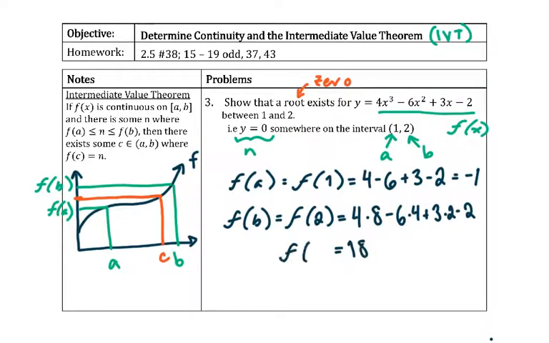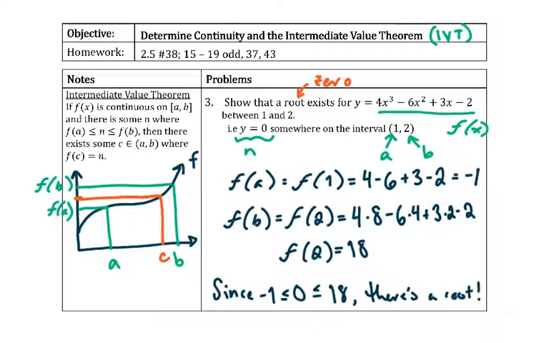If you don't believe me, I'm just going off of my notes from last year, so honestly, if you don't believe me, please check. You might be right. Check my work. But I think I'm probably right because I'm supporting this problem that we've been given, is that because we're looking for a 0, so since 0 is in between negative 1 and positive 18, there's a root, right?